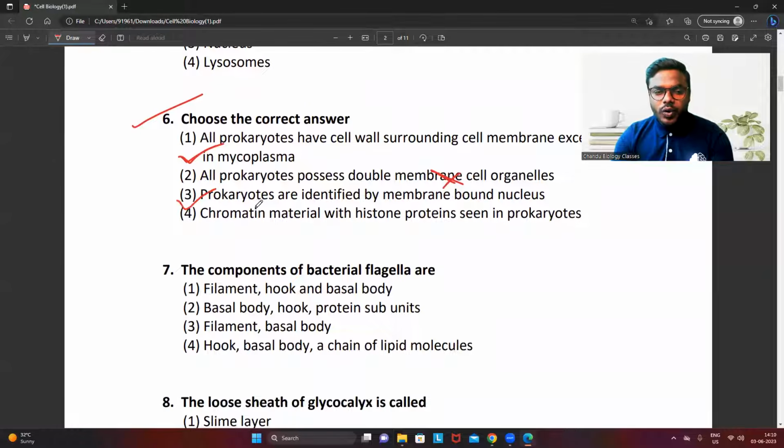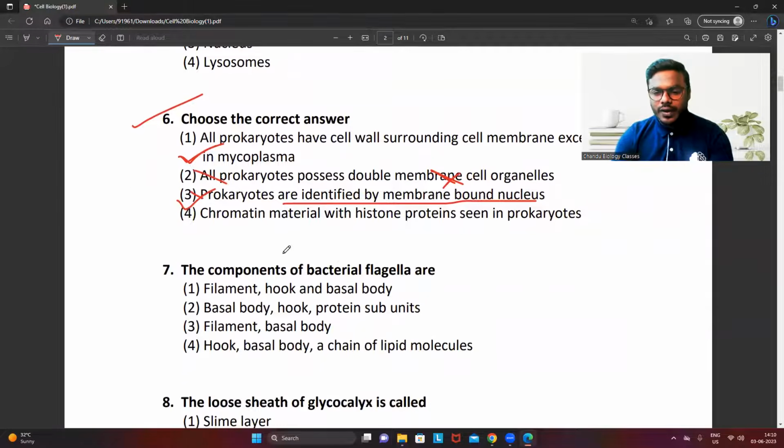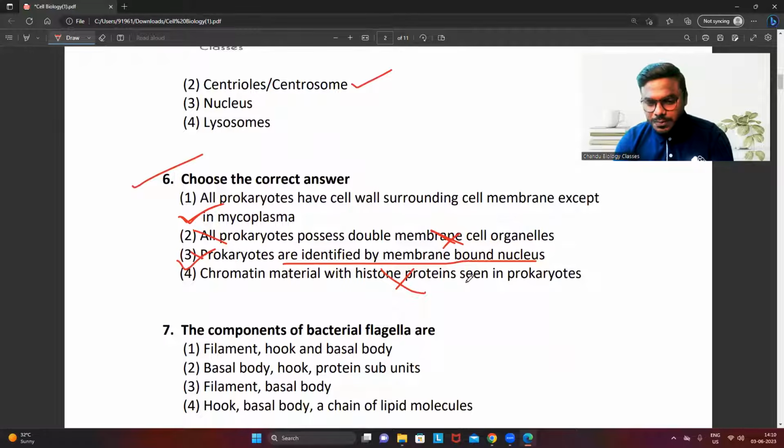Option 3, prokaryotes are identified by membrane bound nucleus. No, not at all. They do not contain the nucleus only. Option 2 is wrong. Option 3 is also wrong. And histone proteins are seen in the prokaryotes. That is also an absolutely wrong statement. So which is the only correct statement? Option 1. All prokaryotes have cell wall surrounding cell membrane except in mycoplasma.